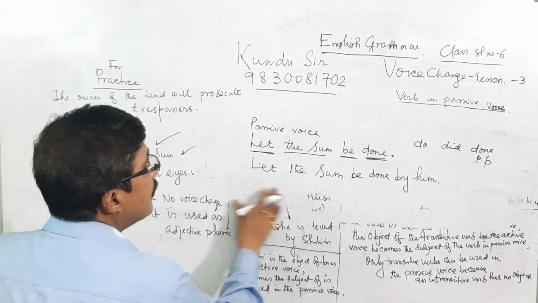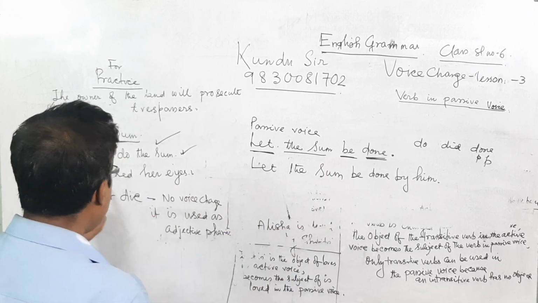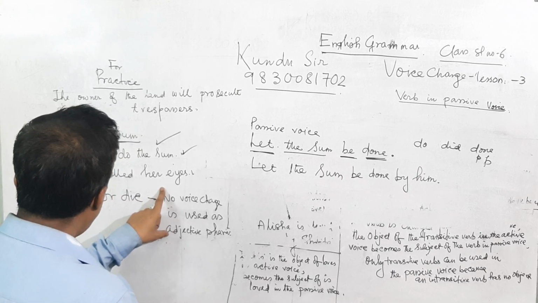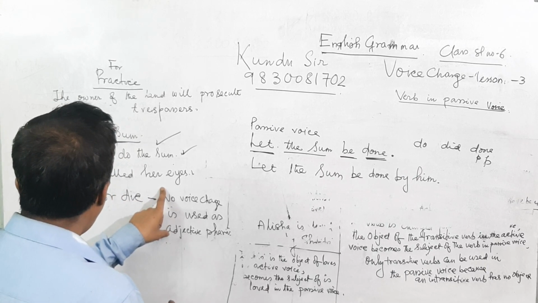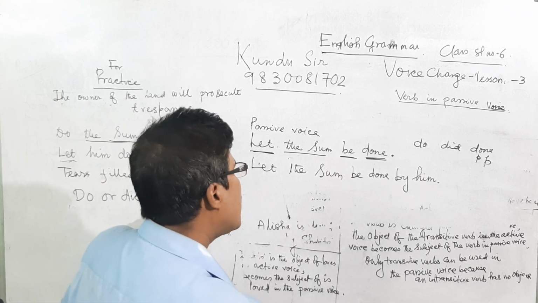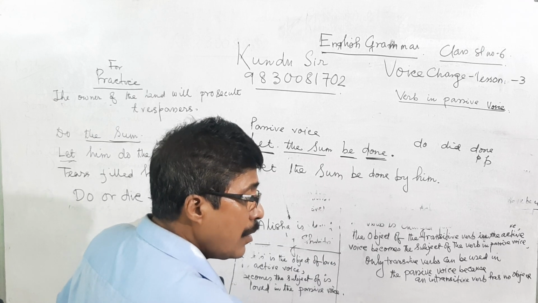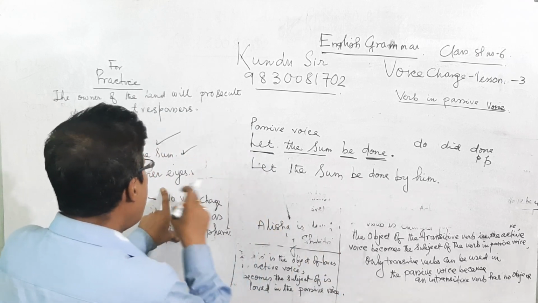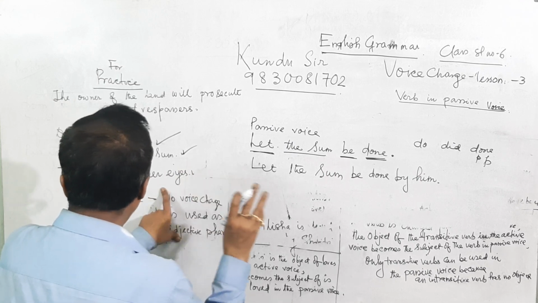Third one: tears filled her eyes. That means her eyes were filled with tears, or by tears; you can leave it, there is no problem at all. But we should say filled with tears.